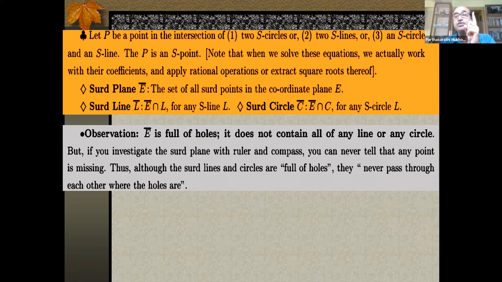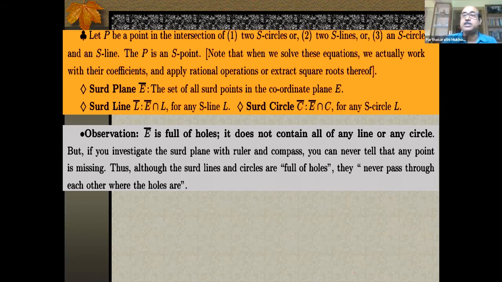But now comes the most important realization. If you investigate this third plane with ruler and compass, if you try to construct things on this plane that is full of holes, only the S points are visible. You do your construction on that. You put the spike of a compass on such a point and try to do constructions.